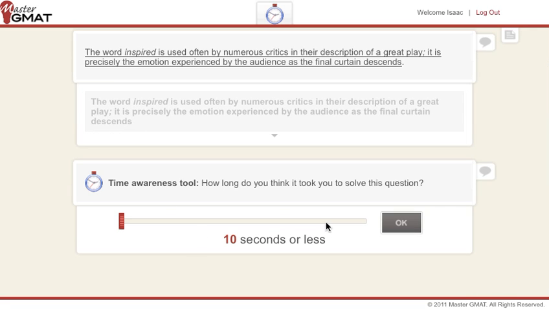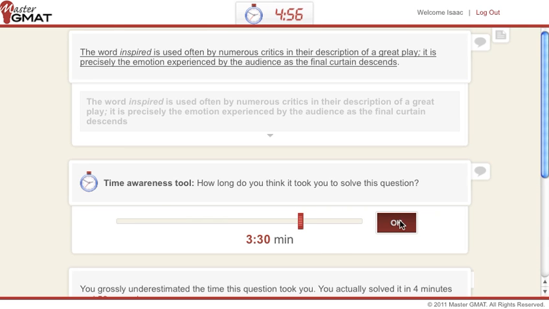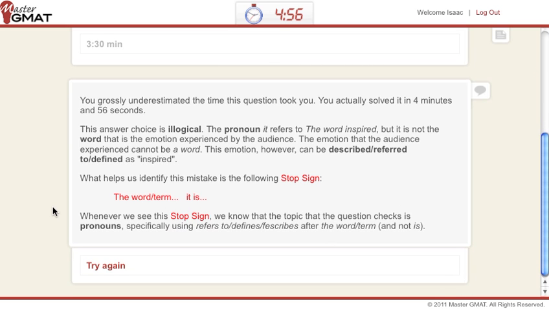Well, we do have our neat little tool over here, which is our time awareness tool. By the end of our course, basically you're super aware of how long it takes you to answer a question. Click on that. Obviously we took longer than that because we're speaking, but you see that we have a nice concise explanation that explains everything, and we remind you of the stop signs. And the way we show you this kind of practice is through a measured approach. We consistently show you these kinds of questions throughout the course. We don't just show it to you a few times at the beginning and that's it.